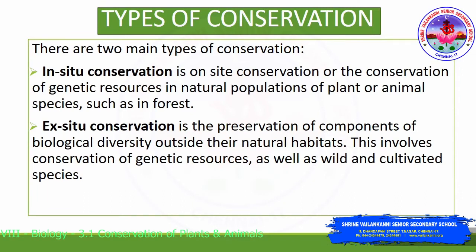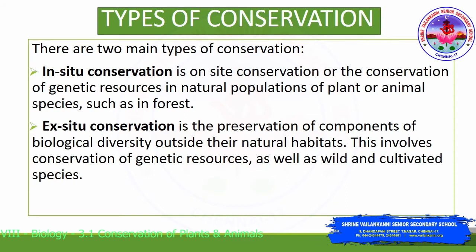Now we shall study the types of conservation. There are two main types of conservation, which are in-situ conservation and ex-situ conservation. In-situ conservation is on-site conservation, or the conservation of genetic resources in natural populations of plant or animal species, such as in the forest. While ex-situ conservation is the preservation of components of the biological diversity outside their natural habitats.